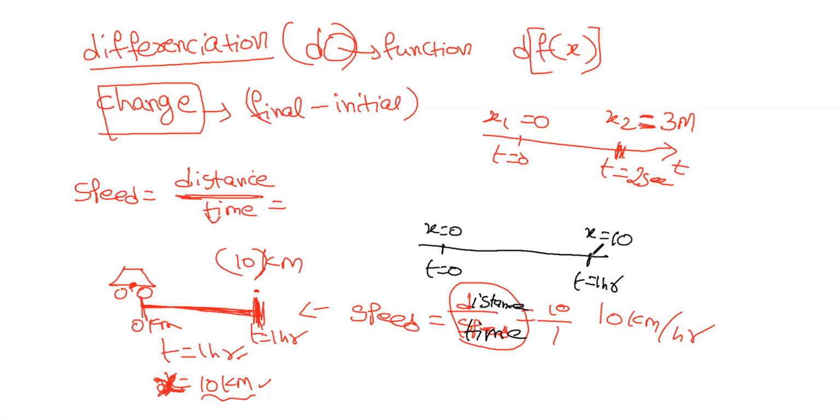So now to calculate the speed, you need the distance by time. What is the distance traveled over here? Here they are asking in kilometers per hour, so here also 10. So 10 kilometers, let us suppose.